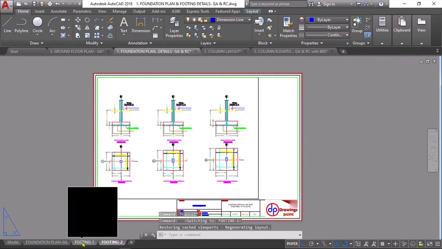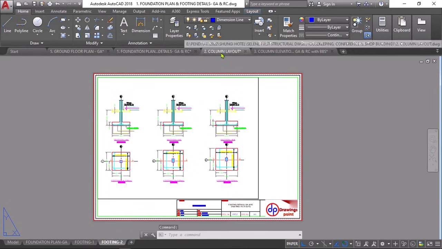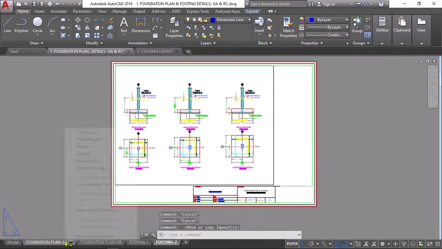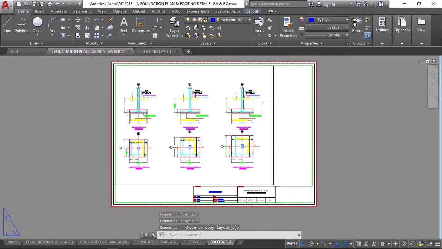You need to have layout sheets like this, each single sheet on a different layout. You can add a number of layouts. Simply right-click, Move or Copy, Create a copy, OK.